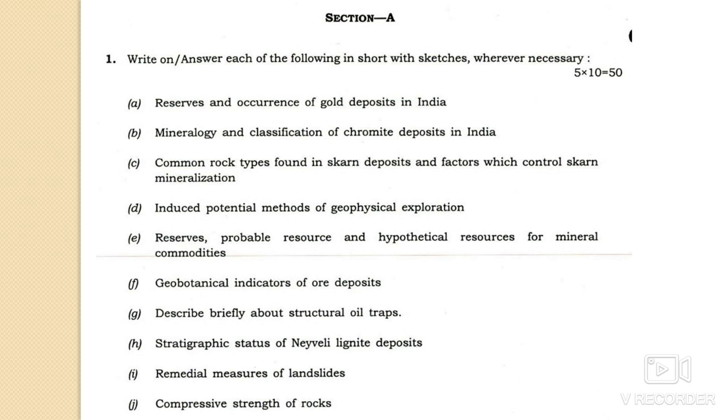And part C is the common rock types found in skarn deposits and the factors that control skarn mineralization. Skarn types of deposit, as you know, are formed by metamorphic processes. If you have studied the skarn deposits, then you will know how the skarn minerals or skarn deposits are formed. So you have to discuss that in detail.